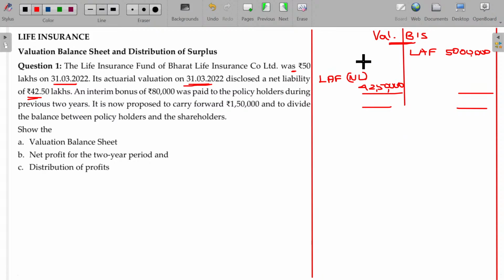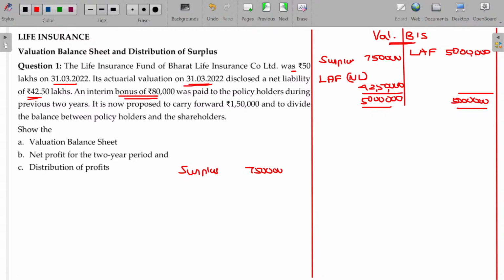Now, the difference between these two, 7 lakhs 50,000, 50 lakhs. Now, this 7 lakhs 50,000 is a surplus, can be distributed. Is that okay? So, surplus in this case being 7 lakhs 50,000 rupees.